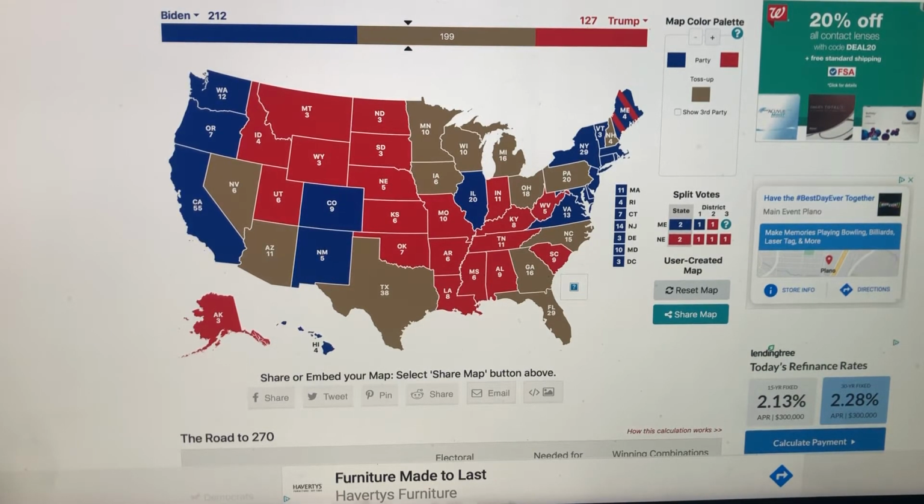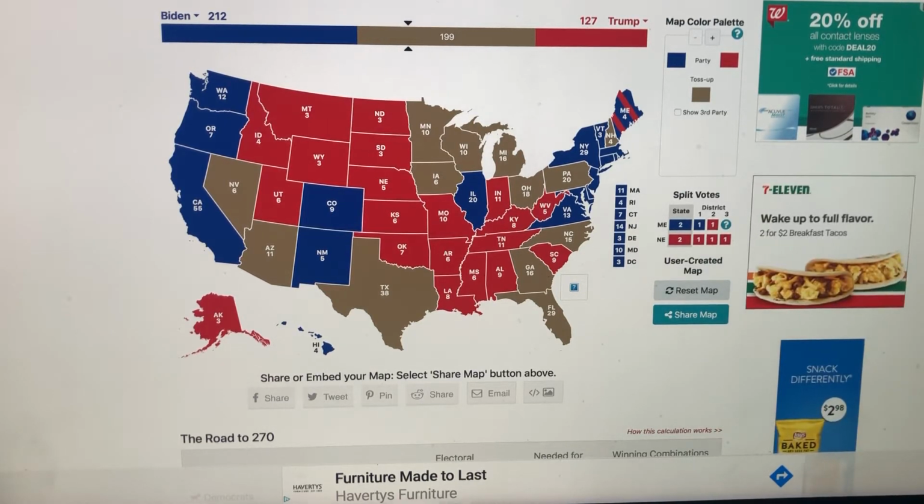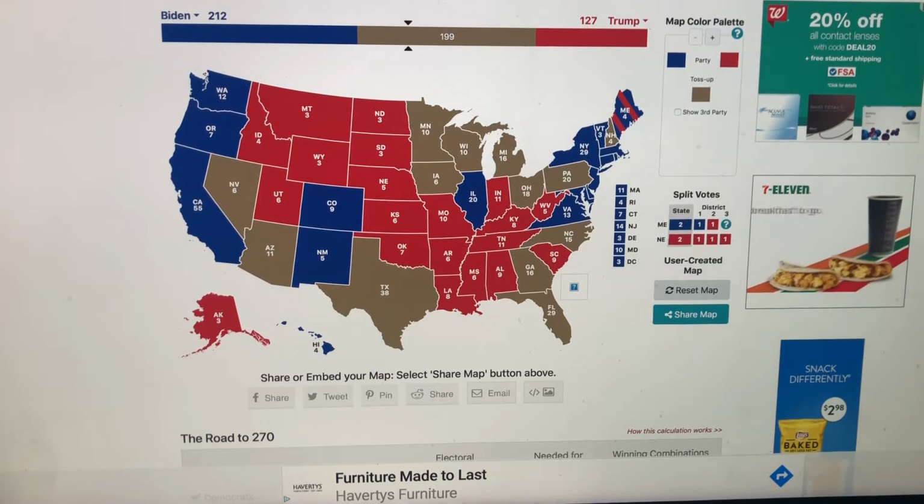So I did all the polls for October of 2016, from October 1st to October 20th, when Trump went against Hillary Clinton. I did all of those polls. And with Biden against Trump, I actually did all the polls from October 1st to October 20th of this year.